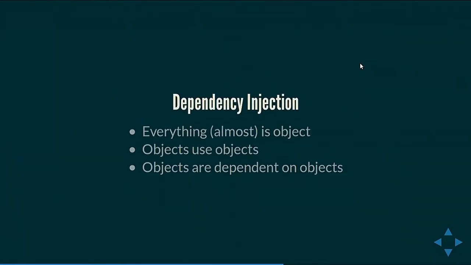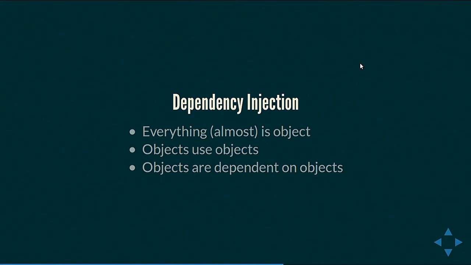Next, and this is, I would say, one of the most difficult concepts to grasp because of the way it is named. It's actually quite simple, so I'll try to cover it. Now, we have talked about services as useful objects. But we also said that almost everything in Drupal is an object. So most of the time, it will be an object using these services, that is, an object using another object, which means the first object is dependent on the second object. So this second object becomes the dependency.